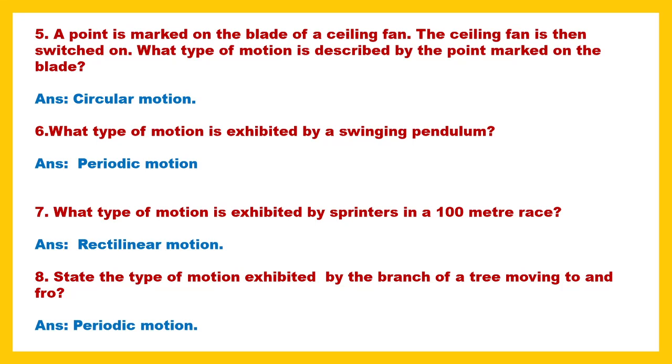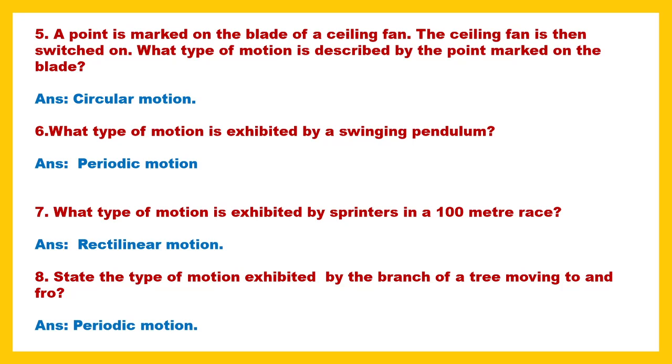Next, what type of motion is exhibited by the swinging pendulum? In the case of a pendulum, you can see the repetitive movement happening along the same pathway. From left to right, again left to right, same thing. The same pathway is repeated after a certain interval, and this type of motion we call periodic motion. So the swinging pendulum performs periodic motion.